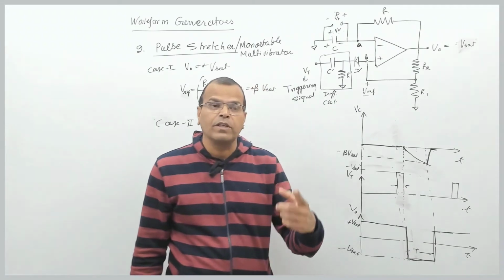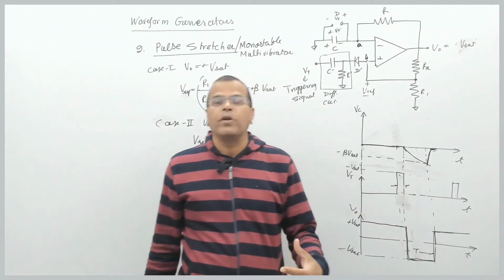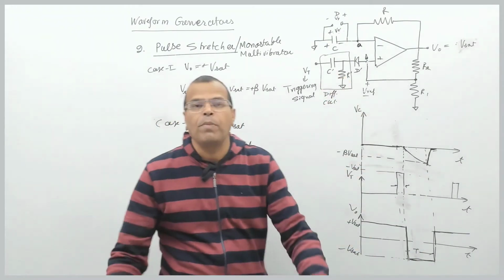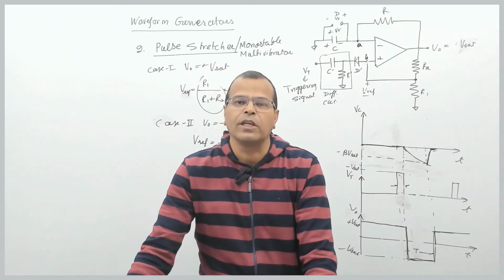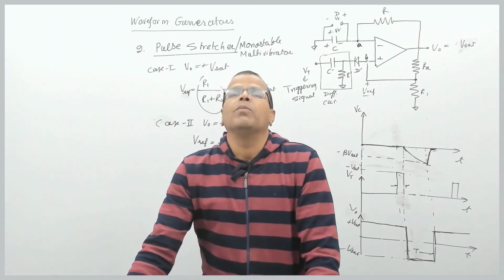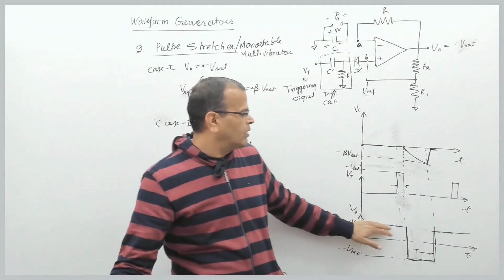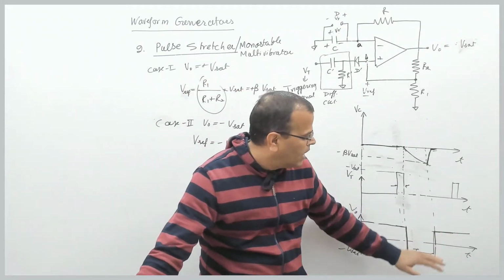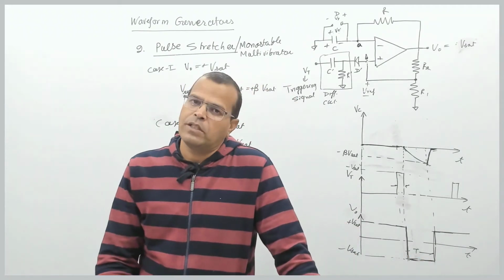We will see what that width is. So I am able to stretch a pulse to this much level, because of which we call this the pulse generator, or pulse stretcher circuit, or we call this circuit a monostable multivibrator, because only one state is stable, that is plus Vset, and the other state, minus Vset at the output, is astable, right?